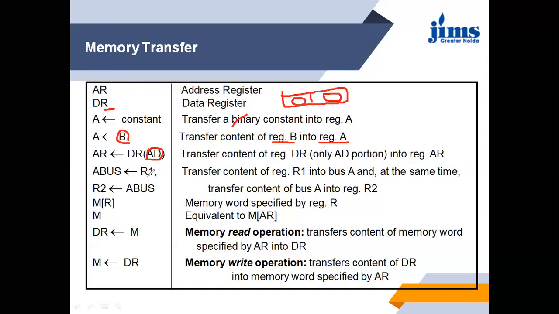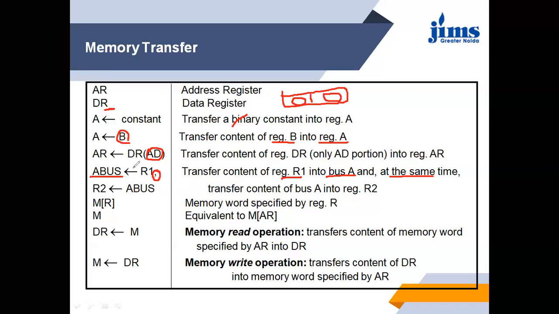This is R1 to bus A, meaning transfer the content of register R1 into bus A. As I told you, the comma is used when we have to perform several operations simultaneously.